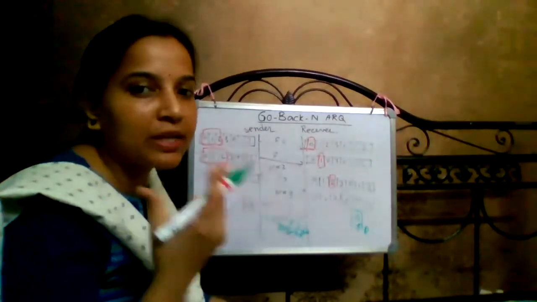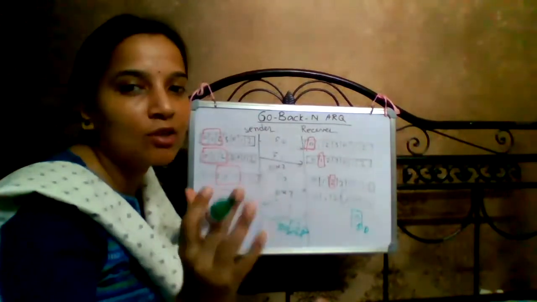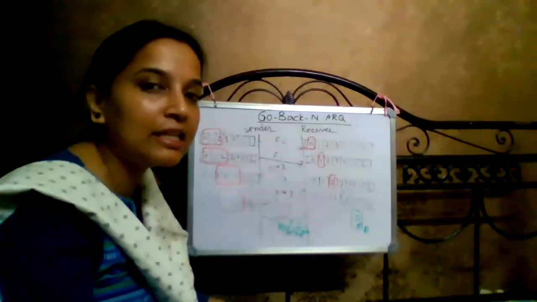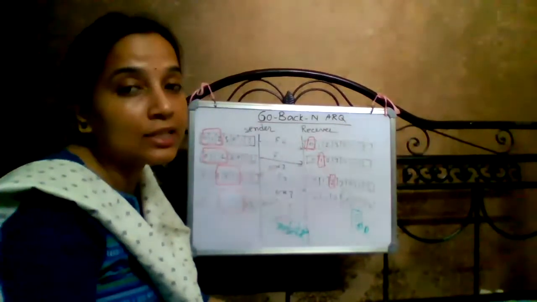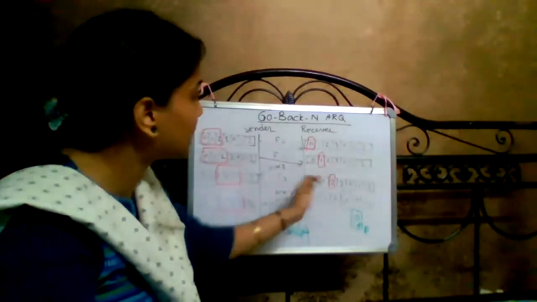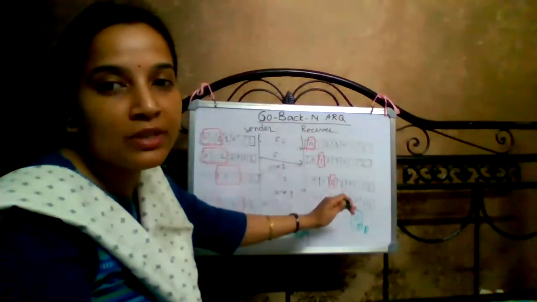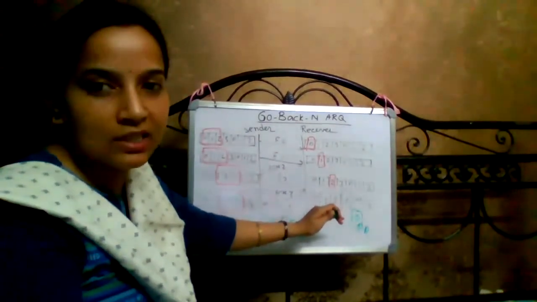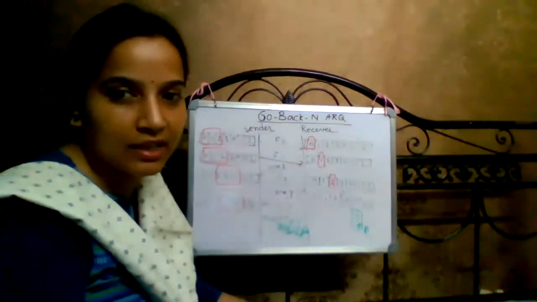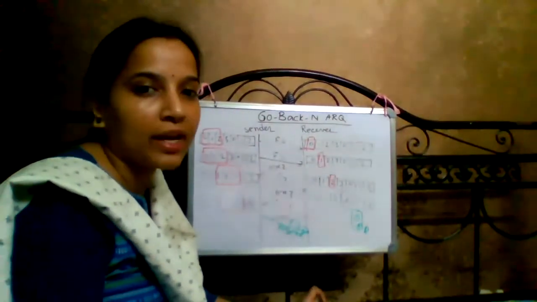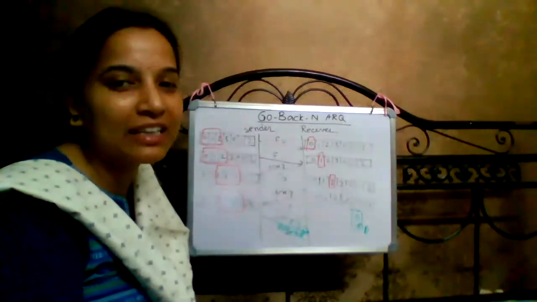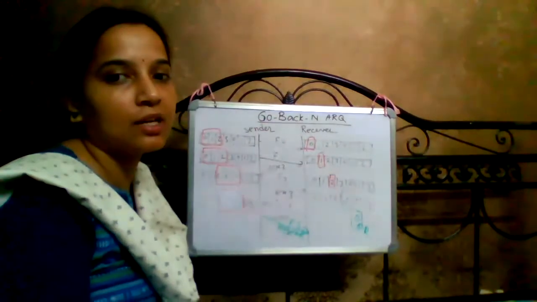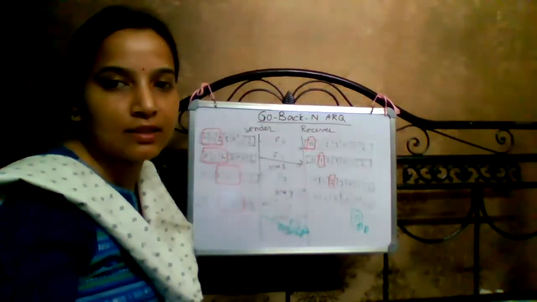It expects one frame, and if that frame is not received by the receiver, then the same frames that traversed the medium without damage are repeated again and again. That is the drawback of Go-Back-N ARQ, which is overcome by the next ARQ protocol, selective repeat ARQ, which we will discuss next.